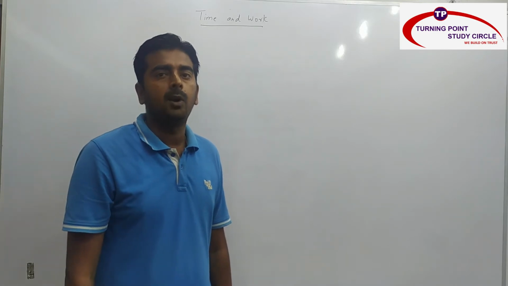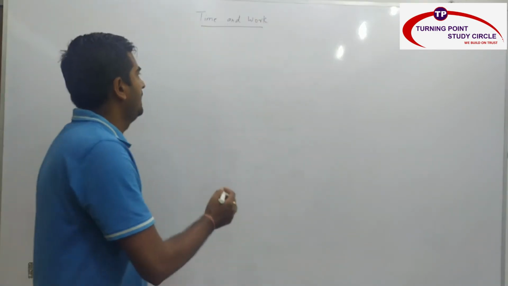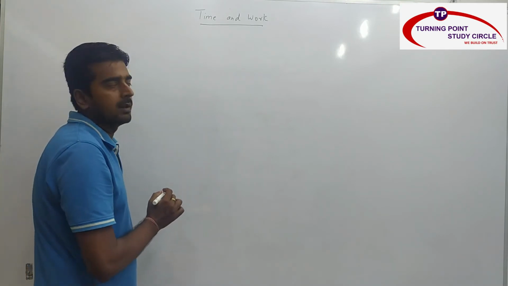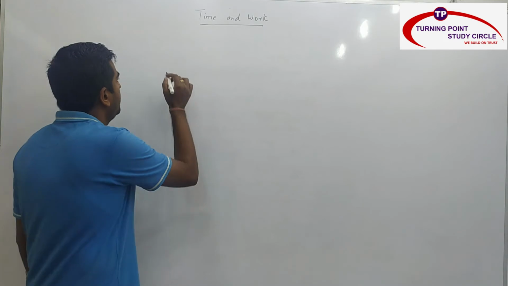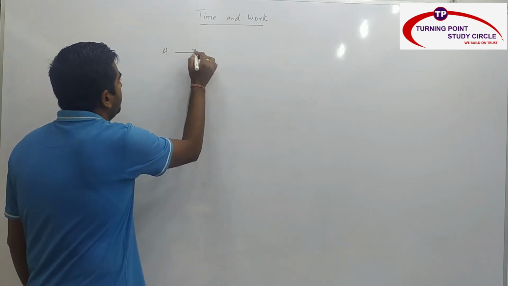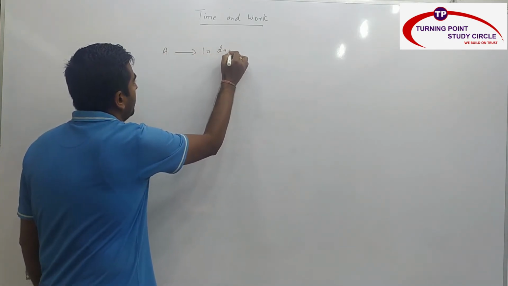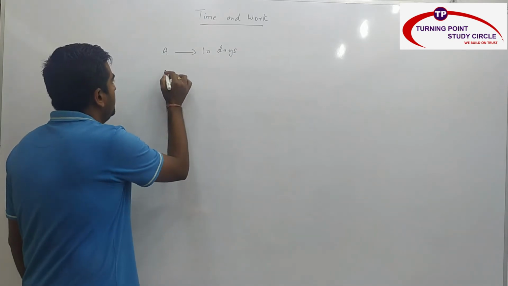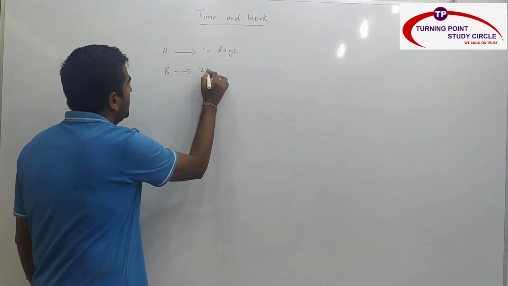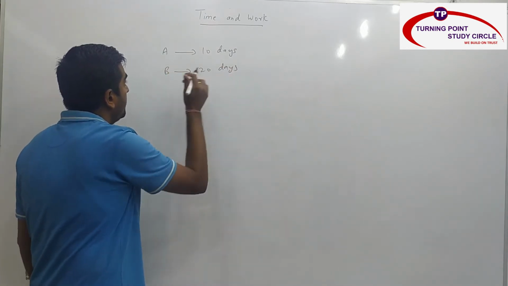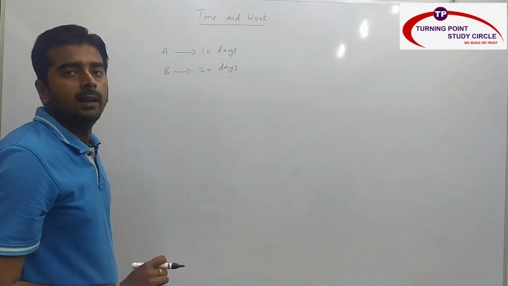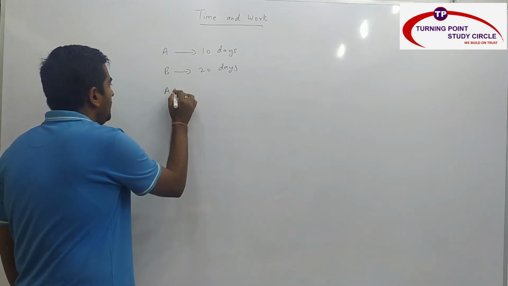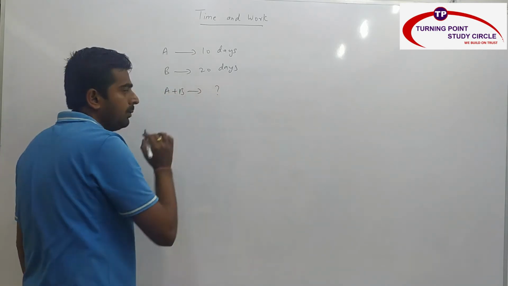Second is very very important. For example, what is the relationship between time and work? So we will see one example here. I am saying that there are two persons A and B. A can do some work in 10 days. Second person B is there. B can do some work in 20 days. In how many days both A and B together can finish the work?